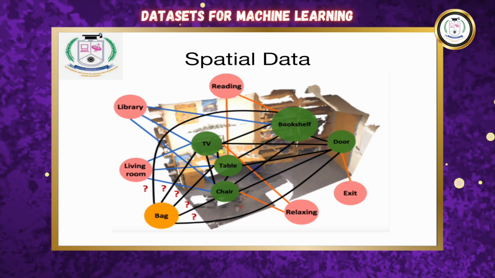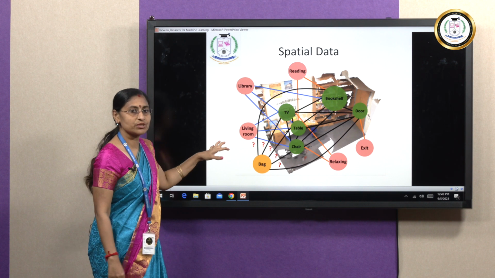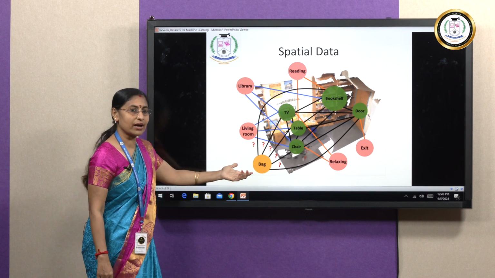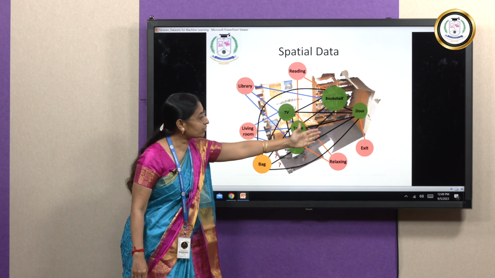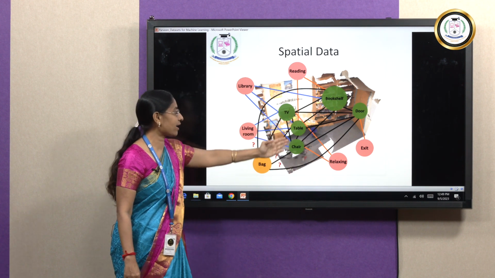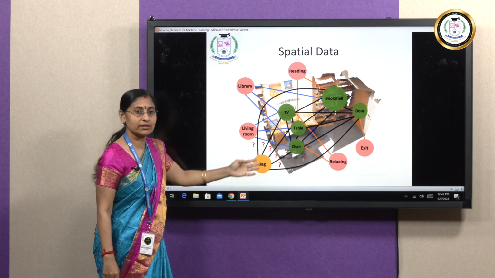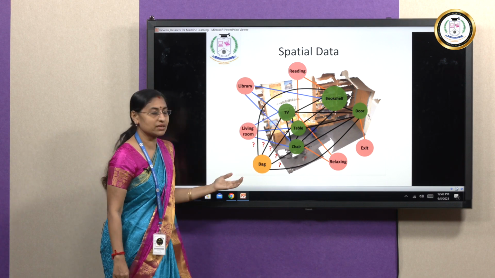Next, we go for spatial data. This is an example of spatial data where I am trying to locate a bag. This is an example of a room with a living room or library, reading, bookshelf, door, exit, relaxing chair, table, TV. I am trying to locate this bag in all of these particular places.